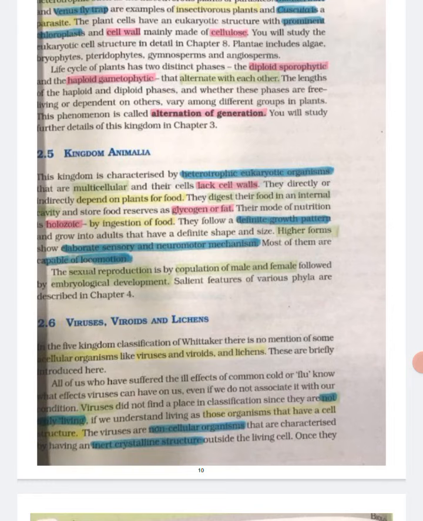Plants include algae, bryophytes, pteridophytes, gymnosperms and angiosperms. The life cycle of plants has two distinct phases, the diploid sporophytic and the haploid gametophytic, that alternate with each other.